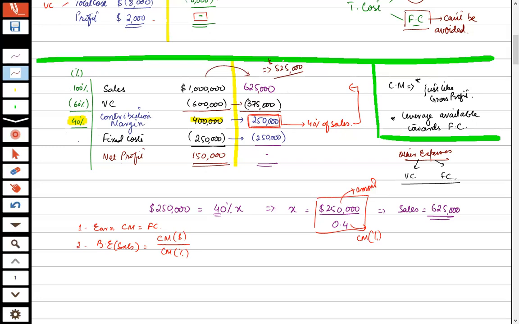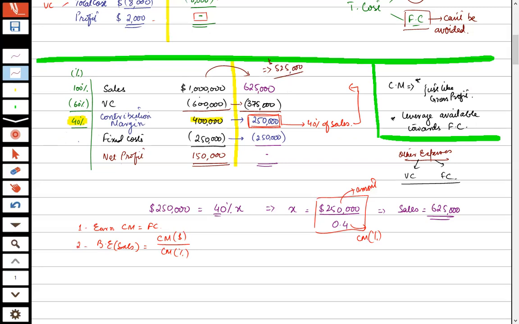Now this is in terms of dollars. What would happen if the organization asked, in order to achieve break even, how much quantity should I forego? What would be the opportunity cost of leaving that production? That is calculated through the number of units. If we are given per unit sales or per unit contribution margin, we can easily calculate it.